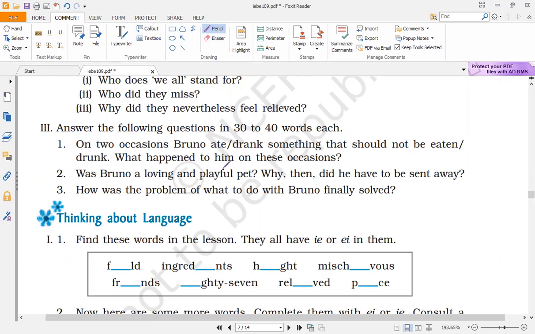Was Bruno a loving and playful pet? Why then did he have to be sent away? So the second question. Yes, of course, Bruno was a loving and playful bear. He loved to play with kids and even with other pets of the house. Bruno loved toys too. So he had a stick which he considered to be his toy gun, and a stump of wood which he cradled like a baby. He also loved the author's wife very much. Bruno always responded very joyfully whenever the author's wife told him to wrestle or box. So here we find how he was very playful and friendly with all.